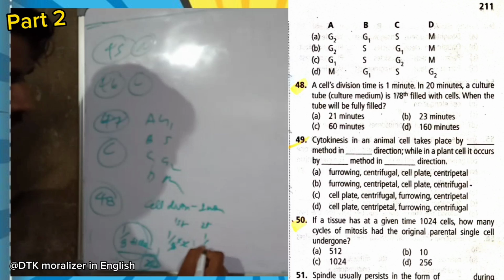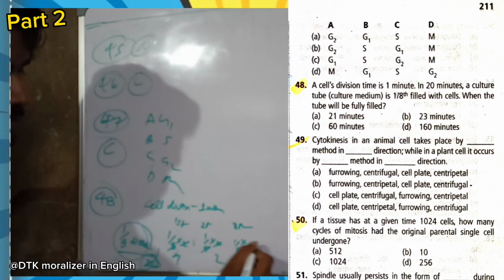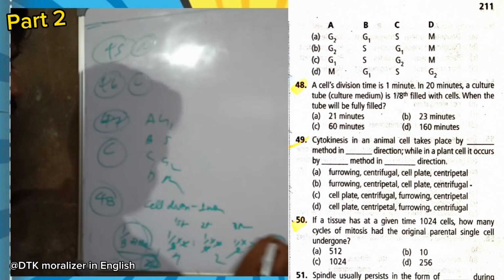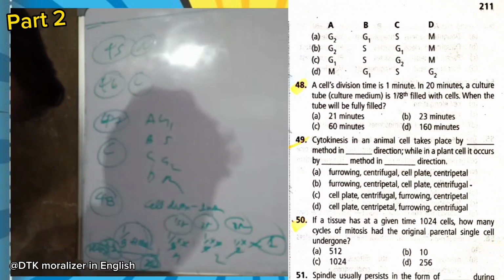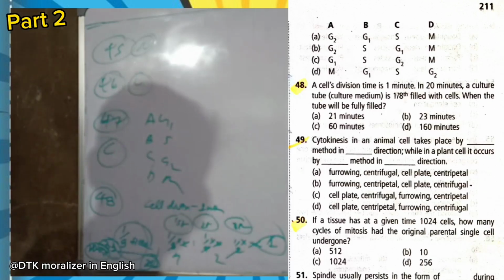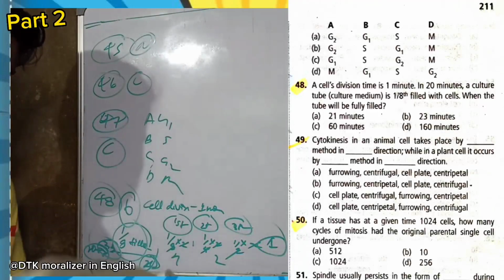After the first division, it becomes 1/4. After the second division, it will become half full, and after the third, it becomes full and it will be completed. For this, we took 3 divisions. First, it is 20 minutes. After that, 3 minutes are added. Now, total time will be 23 minutes. So, option B is correct.